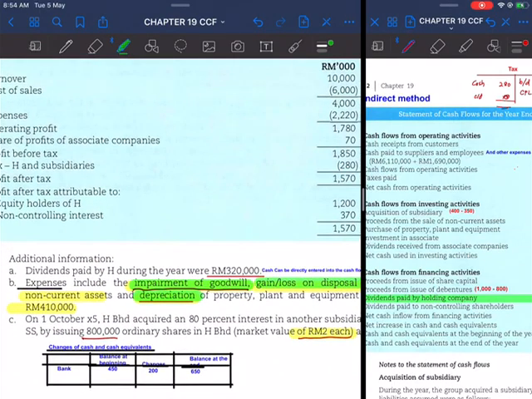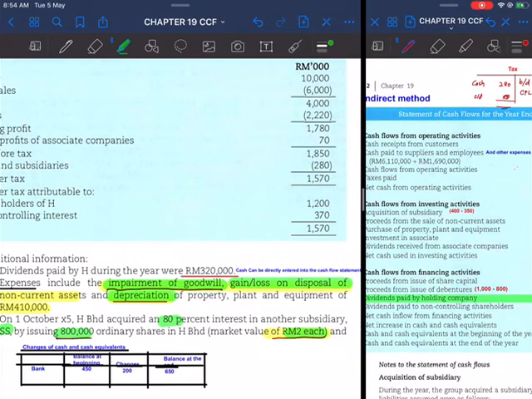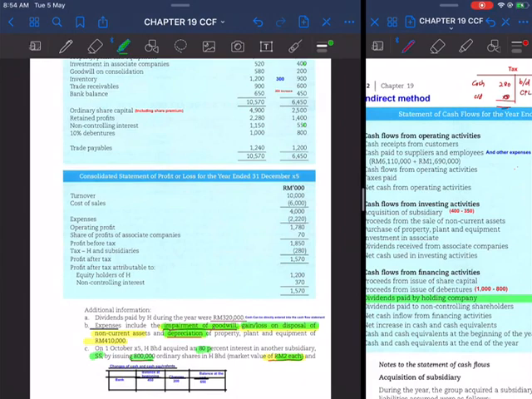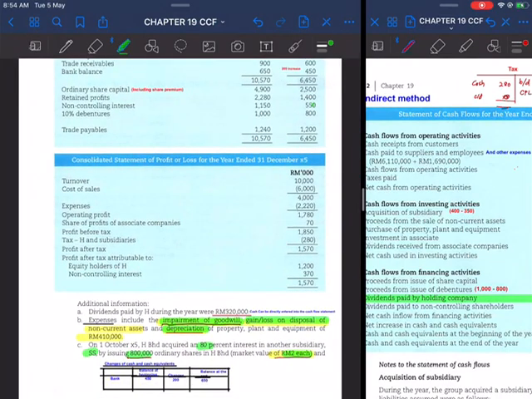Additional information C. On 1st October X5, H acquired 80% interest in another subsidiary SS by issuing 800,000 ordinary shares with a market value of $2 each. That means a total amount of 1,600,000. But we are not very interested in that. We are interested in the cash involved upon the acquisition of SS here.